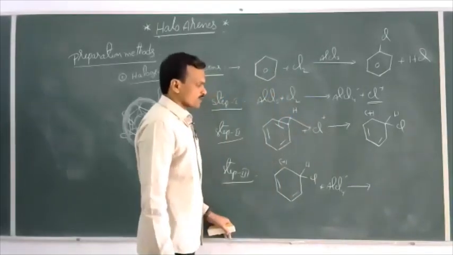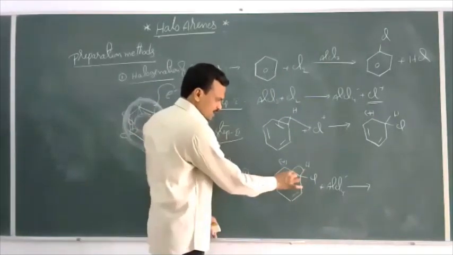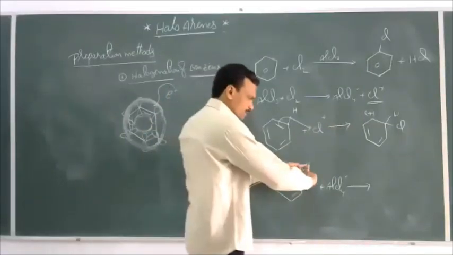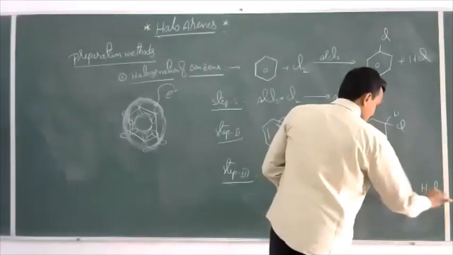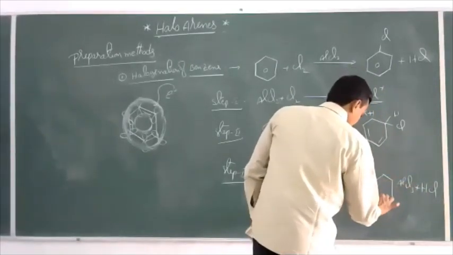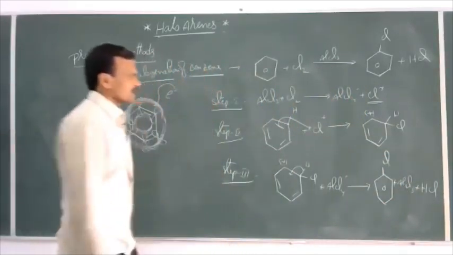This AlCl4 minus attacks this carbocation, and this electron pair is displaced here, and H plus gets separated. The separated H plus and Cl minus of this AlCl4 minus combine to form HCl. AlCl3 remains as it is, and we get chlorobenzene. This is the mechanism for this reaction.